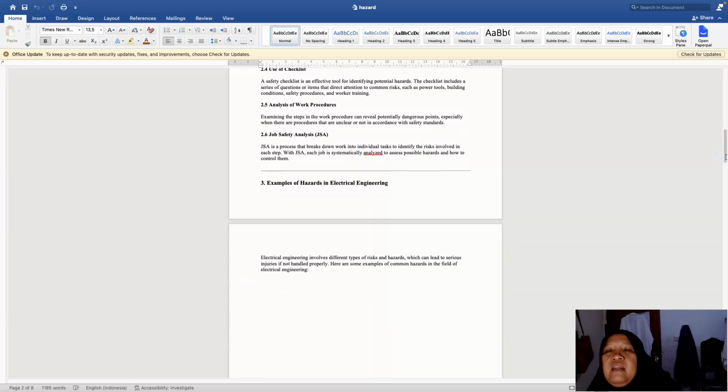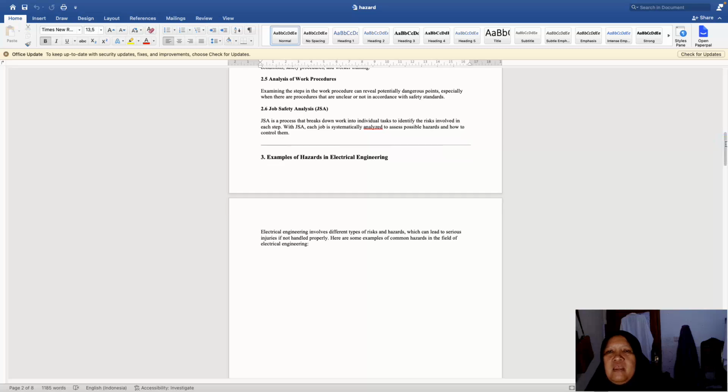And then job safety analysis, or JSA. JSA is a process that breaks down work into individual tasks to identify the risks involved in each step. With JSA, each job is systematically analyzed to assess possible hazards and how to control them. So there is a job safety analysis. We break down the work into individual tasks and identify the risks involved in each step. So step by step we have to know the risks.